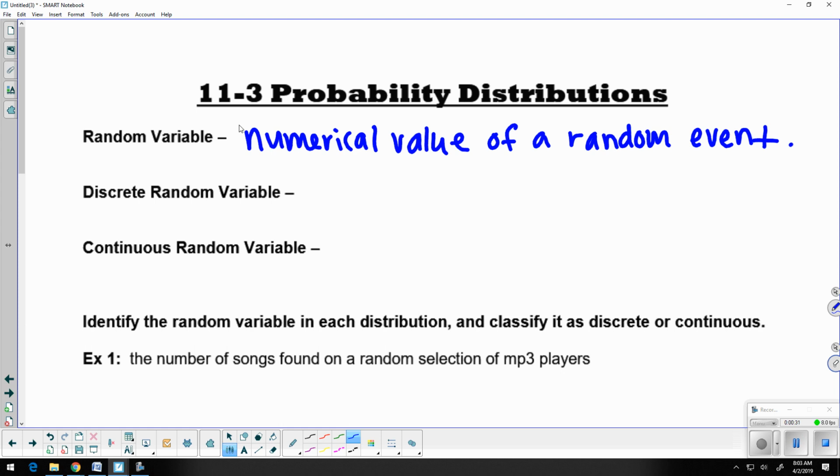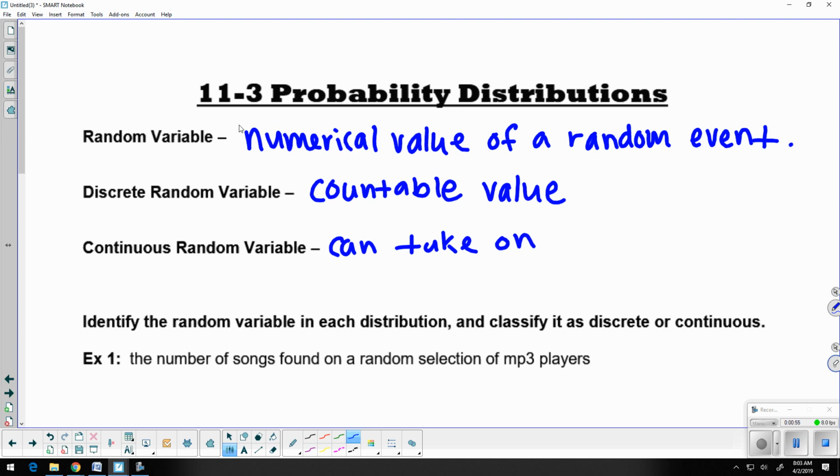Okay, and we have two different types of random variables. There's discrete and there's also continuous. So a discrete random variable is something that's countable. So it's a countable value. And then if we're talking about a continuous random variable, to be continuous means it can take on any value realistically. And typically we're talking about a range of values when it comes to being continuous.